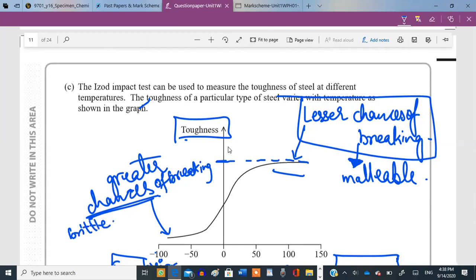So think of it this way: as the temperature increases, the toughness increases, and at the same time the malleability increases. It becomes more malleable and it is less likely to break. But as temperature decreases, the ability to undergo plastic deformation or the malleability decreases, and the object becomes more brittle. As the temperature decreases, the toughness also decreases, and therefore the chances of breaking increase as the temperature decreases.